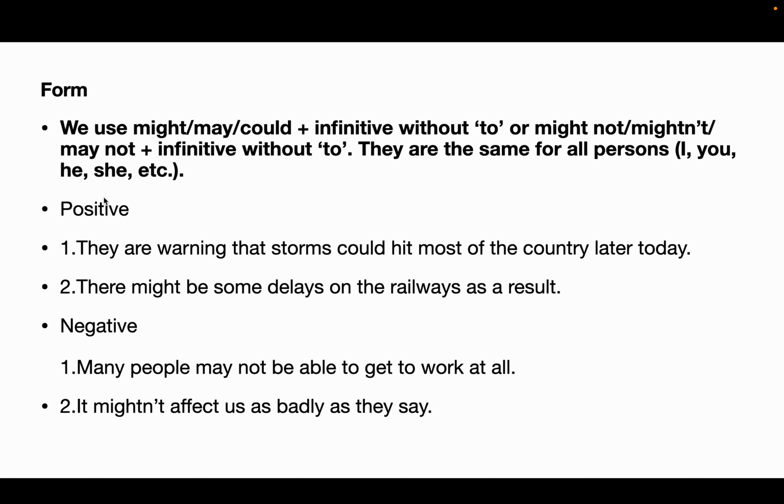Negative: many people may not be able to get to work at all. The current situation of the world is very dangerous. Some countries are at war, so many people may not be able to get to work at all.